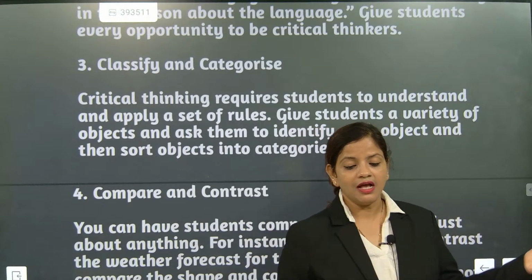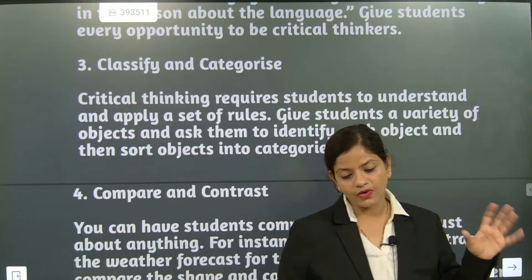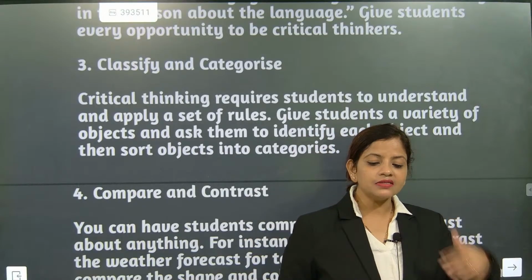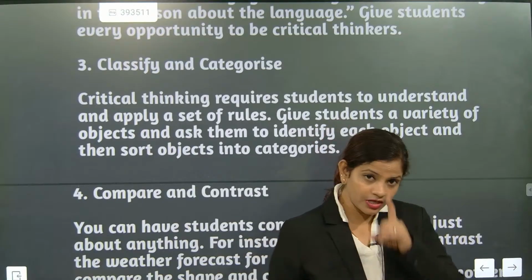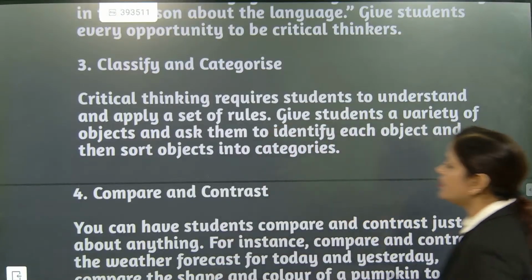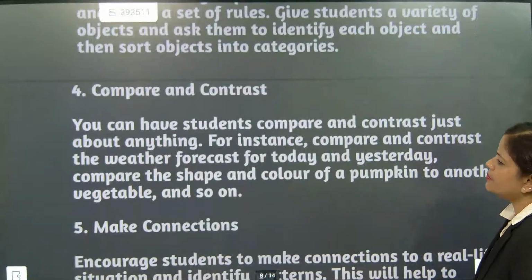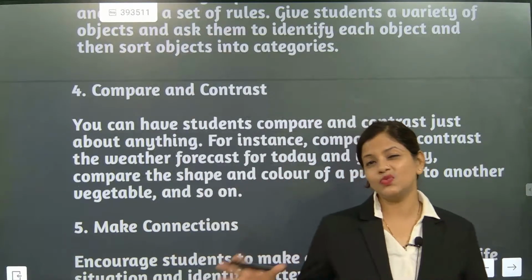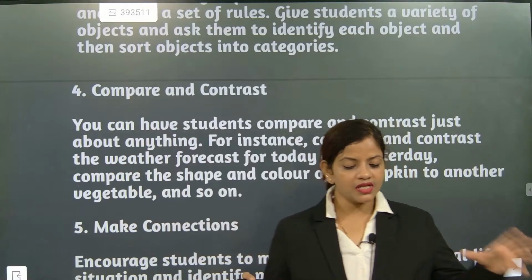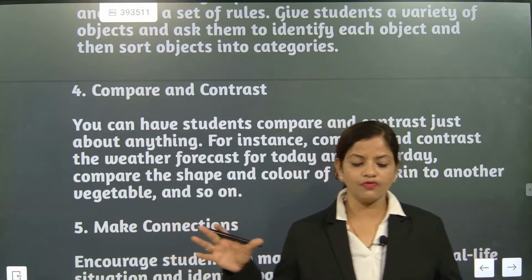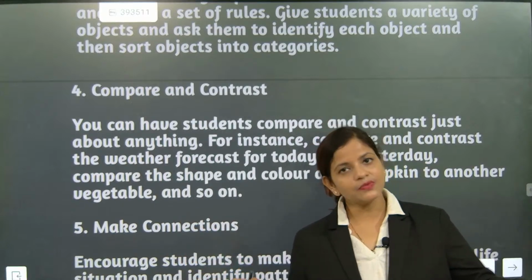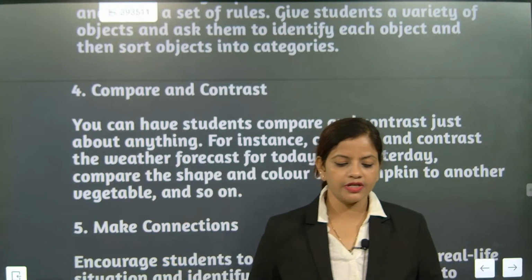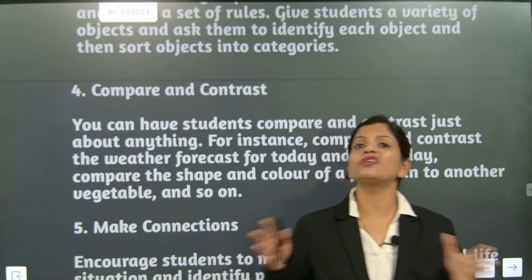Are you understanding that? So classify and categorize is one of the things, because what they see, they will try to interpret as a result by classifying them. So that's a very important point. Okay, now next is compare and contrast. If I give you two cubic boxes and ask which one is which color, definitely you will compare. Okay, this looks more red and this looks more orange. You will say this is a cubic box, this is also a cubic box, but this is a red color and this is an orange color. So you compare and you contrast it.